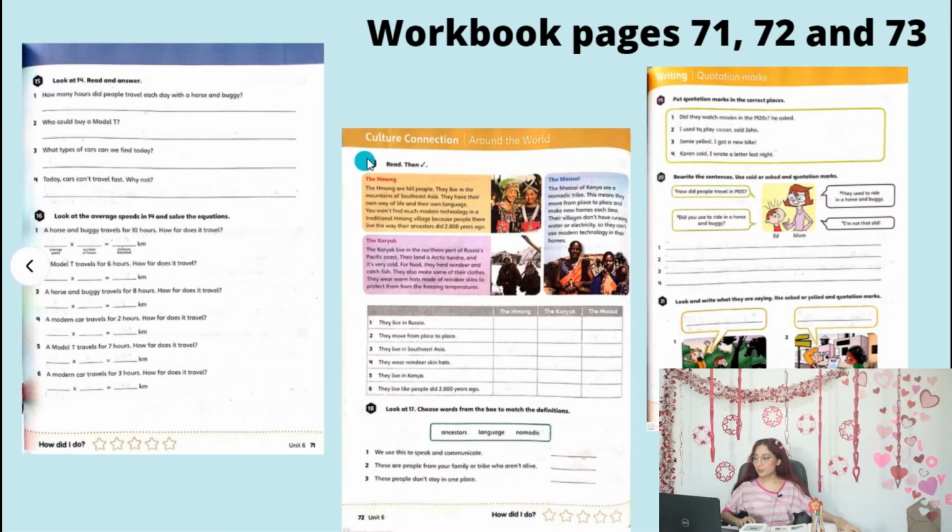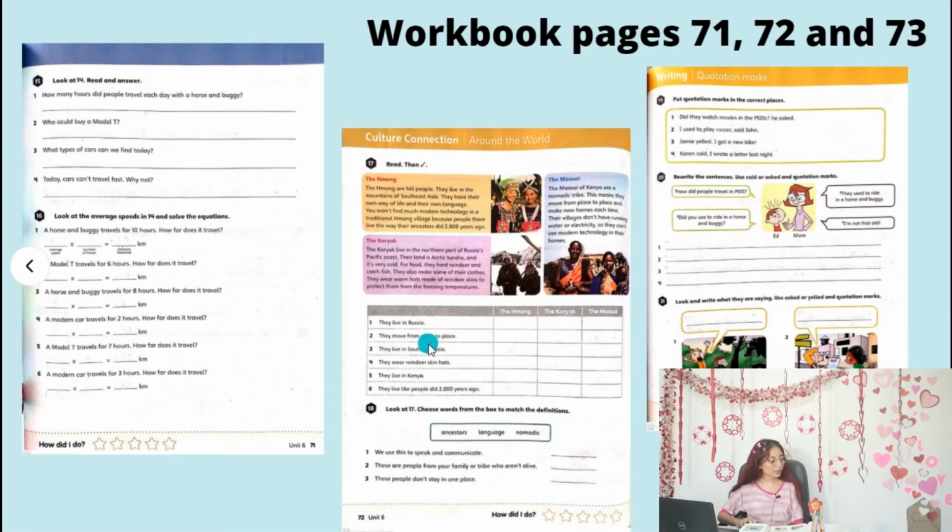Activity 17 on page 72 says, read and check. And you're going to read the text about the tribes. And when you finish reading this, we have 1, 2, and 3. You are going to check if the description in here, for example, number 1, they live in Russia. Number 2, they move from place to place. Number 3, they live in Southeast Asia.